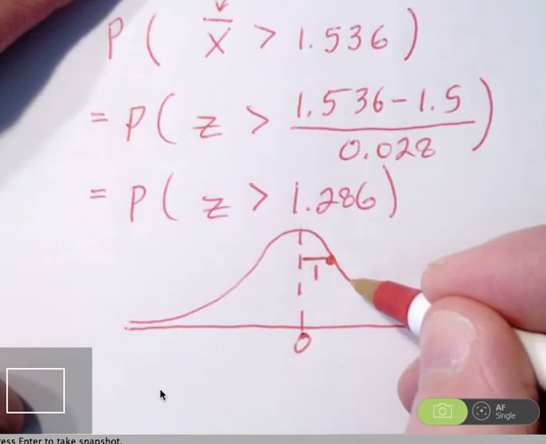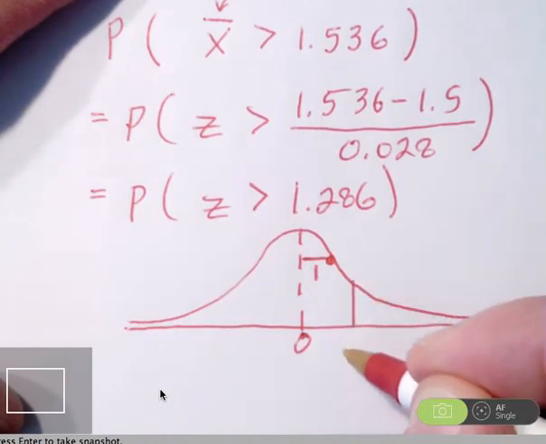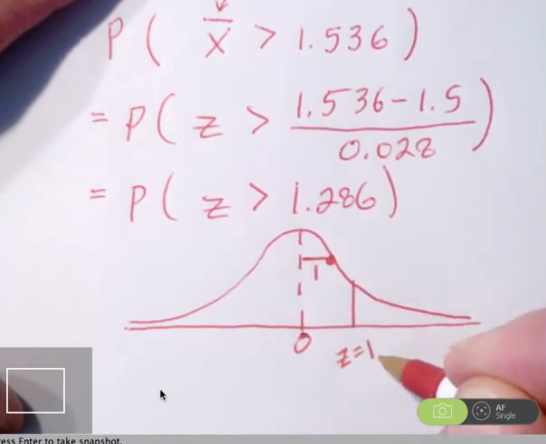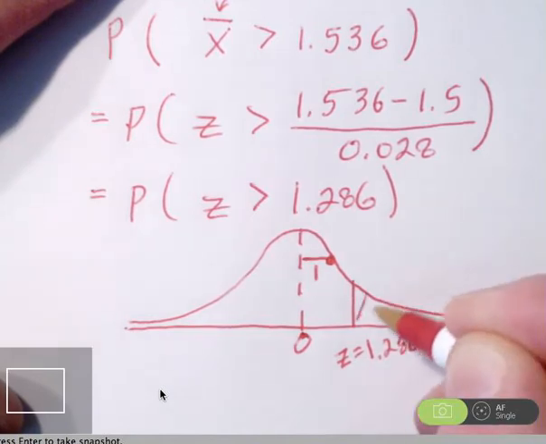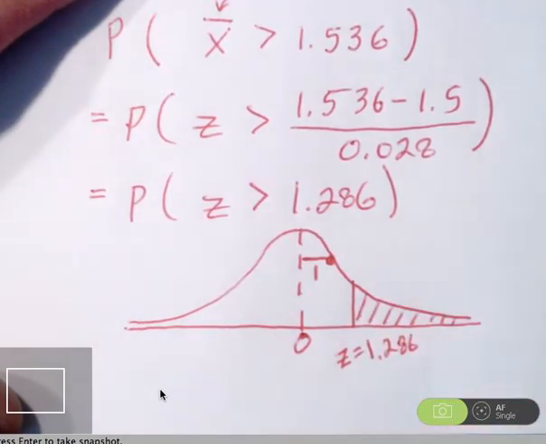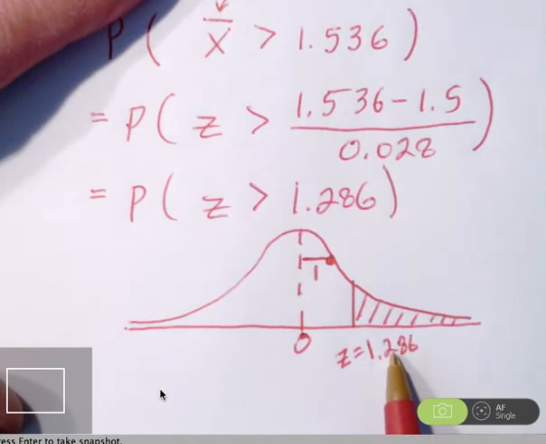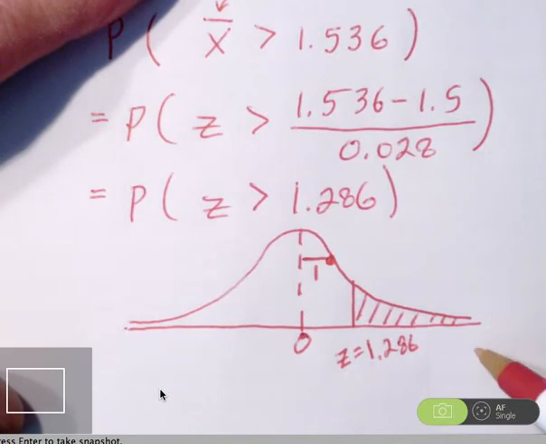So that's going to be out here. I will label this as z equals 1.286. And I am interested in this probability here represented by this shaded area. So of course that shaded area is above the 1.286. So if we're going to use the normal CDF command to do this, this is the lower boundary, and I need to be able to use z-scores high enough that it will capture this area in an accurate way. I advise you to use a z-score of 10. So here's my lower boundary, and here's my upper boundary.